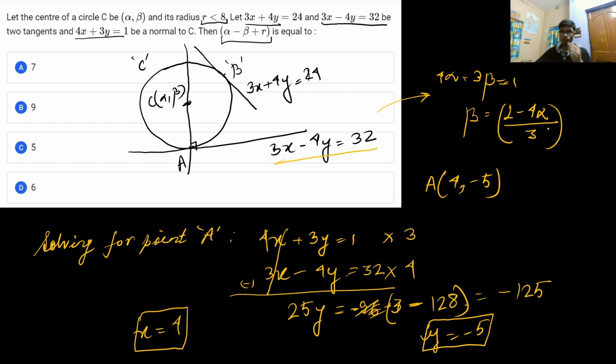Now what I can say is that the distance CA is equal to the perpendicular distance from the point C to this particular line, 3x plus 4y is equal to 24. That is also equal to the radius of the circle. So from here I can apply the distance approach, that is the radius of the circle.